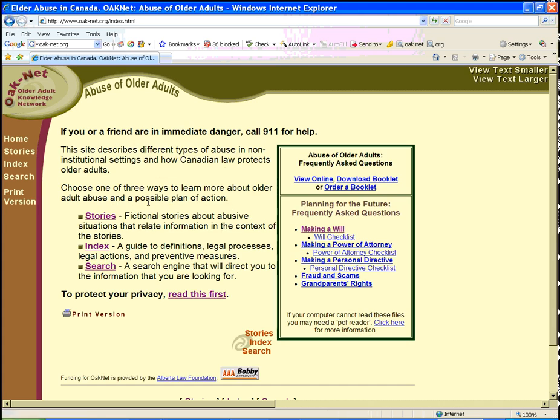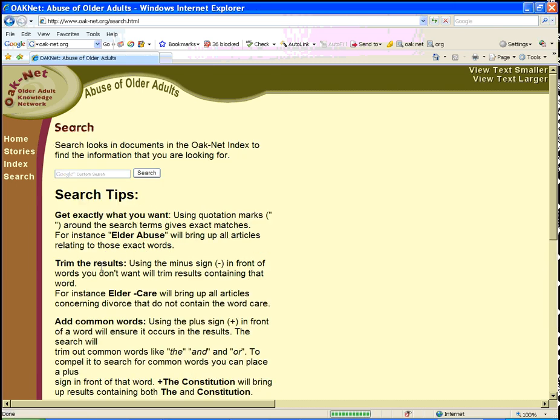The third way of finding legal information on the OakNet website is through the search. If we click on the search button, this will take us to the search engine, and this search will look in the documents on the OakNet website to find the legal information that you are looking for.